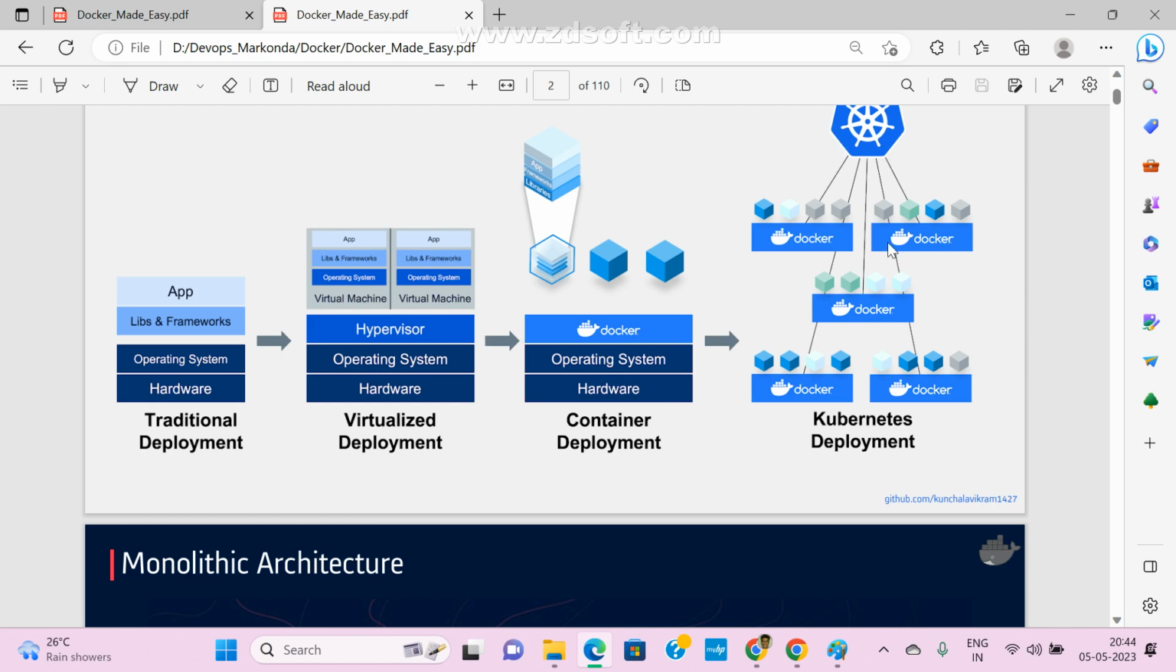Now the advanced one is Kubernetes. If you want to handle multiple Dockers, in that case you go for Kubernetes. If you want to become a DevOps engineer, these are the mandatory tools nowadays: Docker, Kubernetes, and the configuration tool Ansible. These are very, very important tools. Docker Swarm is also there, that is very simple, but Kubernetes is the advanced one. Most organizations expect: do you know Kubernetes? Do you know Docker?